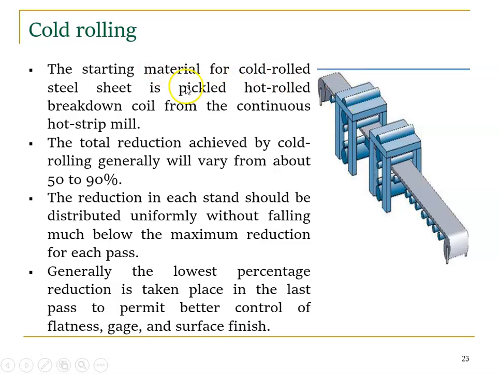The starting metal for cold rolled steel is pickled hot rolled breakdown coil from the continuous hot strip mill. The total reduction achieved by cold rolling generally will vary from about 50 to 90 percent. So the cross section reduction may be 50 to 90 percent. The reduction in each stand should be distributed uniformly without falling much below the maximum reduction for each process, right? So this is what cold rolling. Generally the lowest reduction takes place in the last pass to permit better control of flatness, gauge and surface finish, right? So we can get the good surface finish.